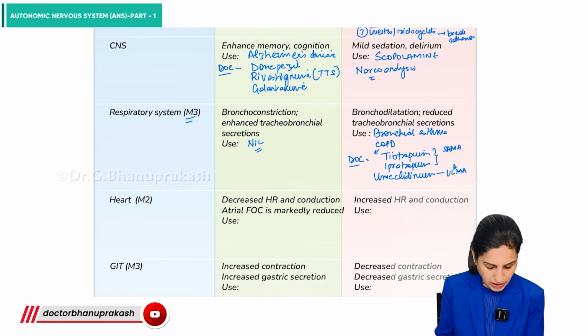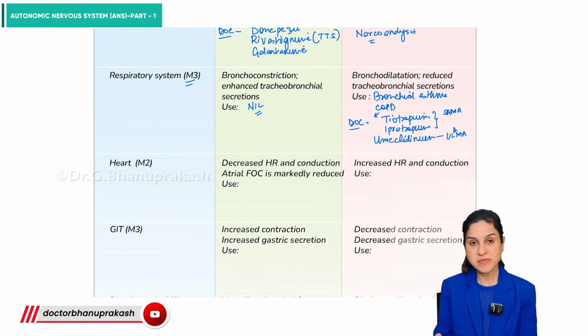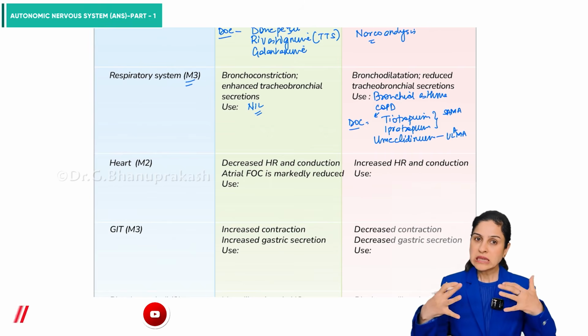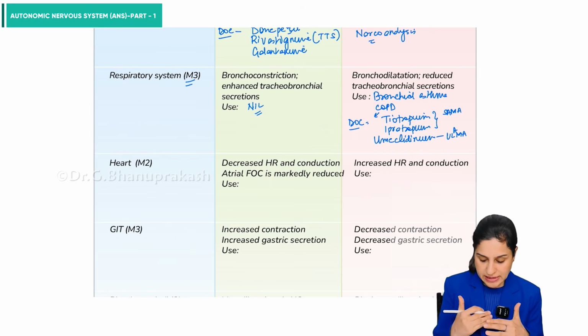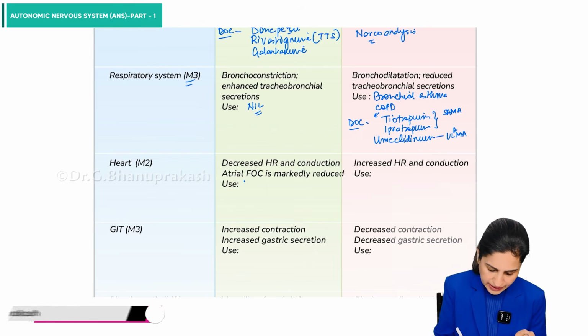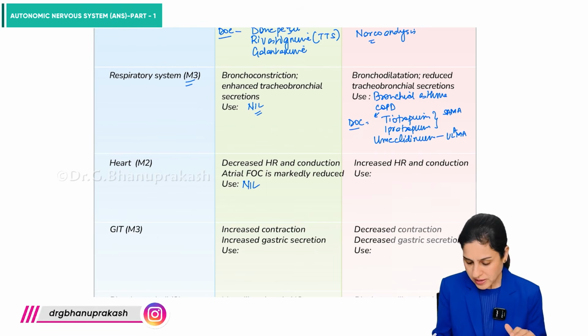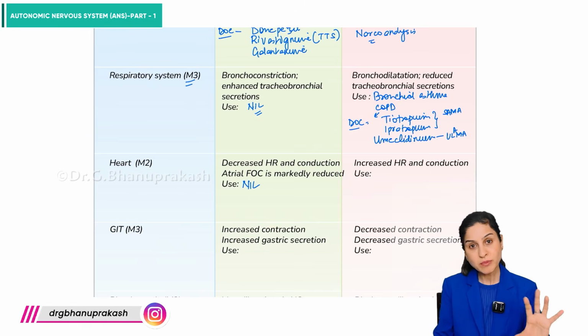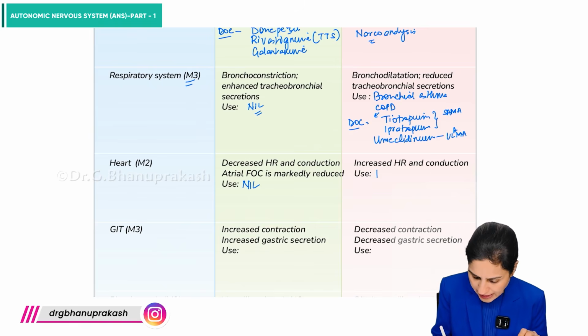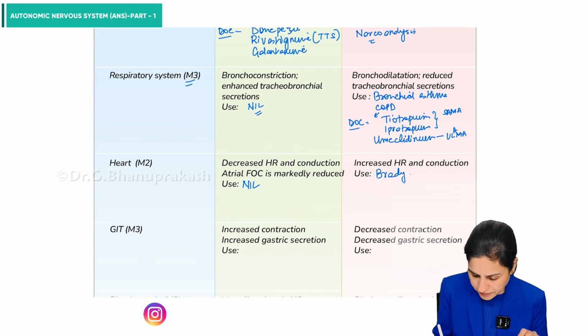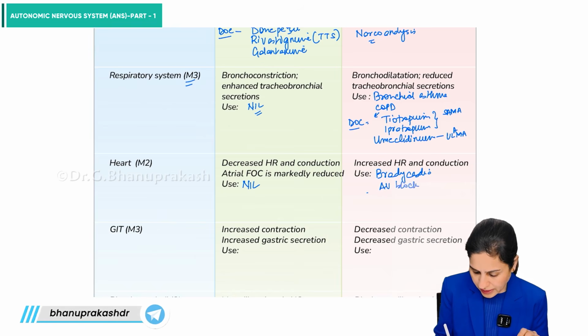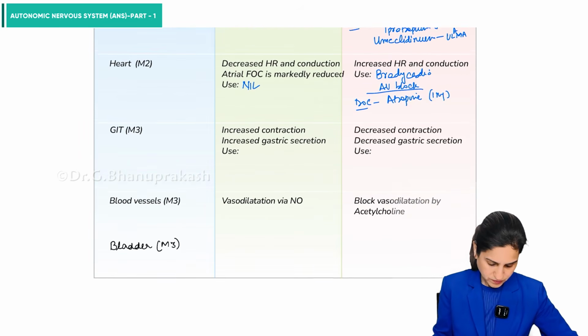Okay. Now, on the heart, M2 receptor, when it is stimulated, leads to depression of the heart. So there is decreased heart rate, conduction, force of contractions. Again, here we don't have a use for this part, but increase in heart rate and conduction can be put to use. And what is the use here? This can be used in case of bradycardia or AV block. Okay. And which is the drug of choice here? We have atropine. So atropine is used 1 milligram. So that is the use here.